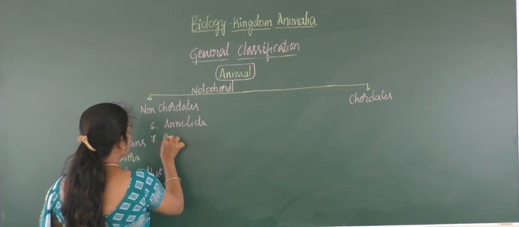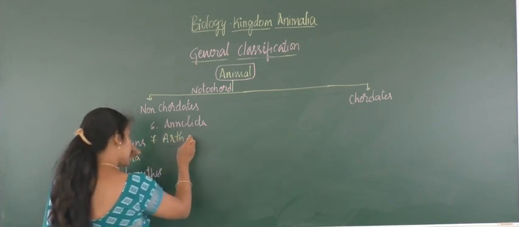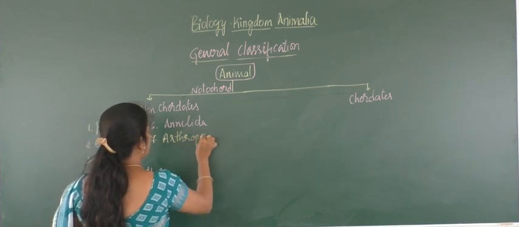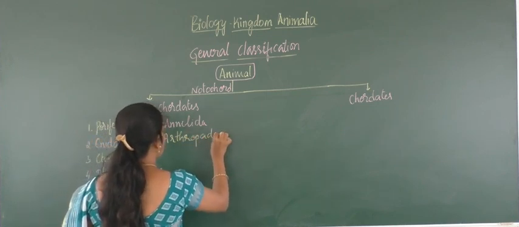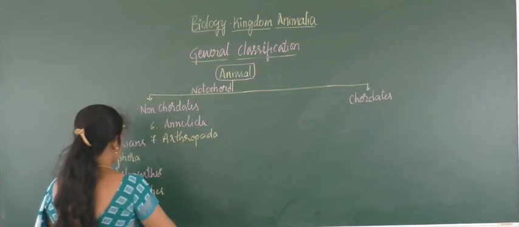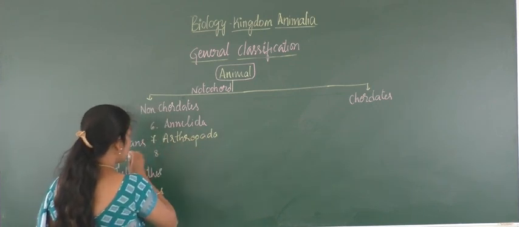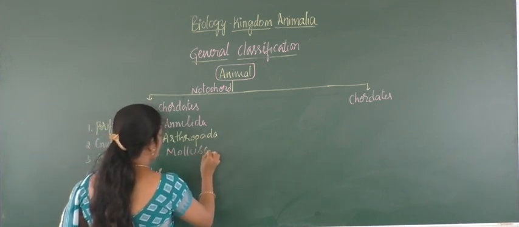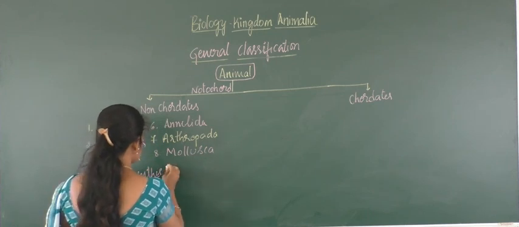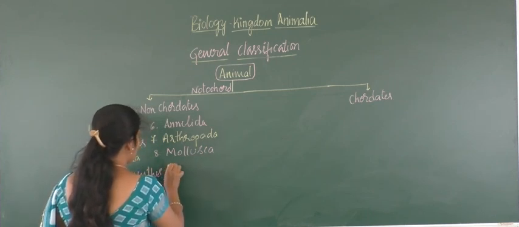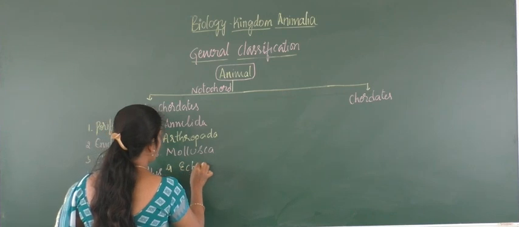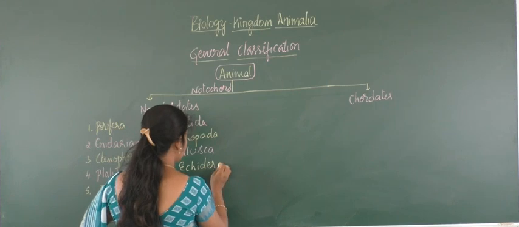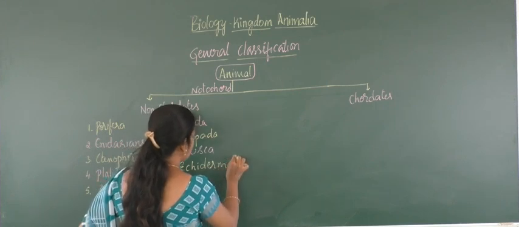Seventh one, Arthropoda, a diverse group of organisms. Poda means jointed legs, Arthropoda. And next, eighth one, Mollusca, shelled animals. And last is Echinodermata, that means rough scale containing organisms.